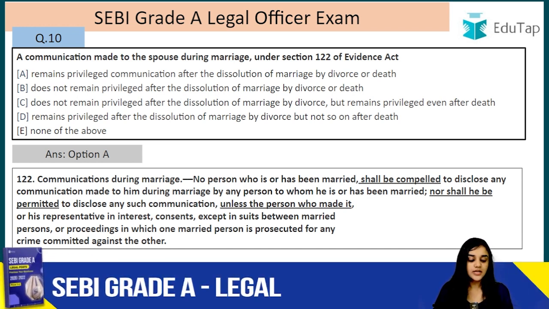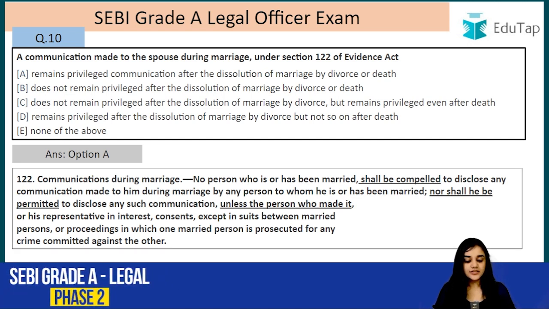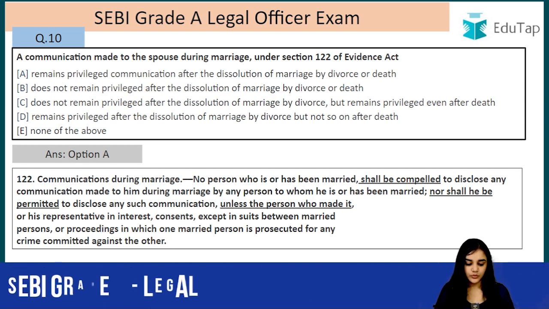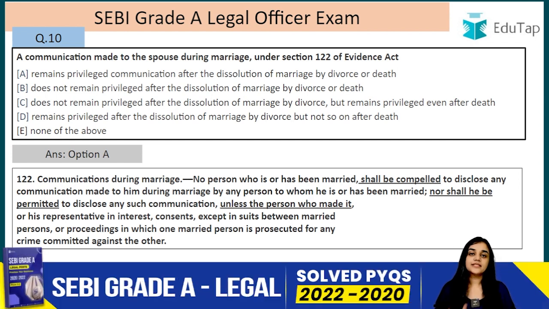So no person who is or has been married shall be compelled to disclose any communication made to him during marriage by any person to whom he is or has been married, nor shall he be permitted to disclose any such communication unless the person who made it or his representatives in interest consents, except in the suit between the married persons or proceedings in which one married person is prosecuted for any crime committed against the other. Let's understand this section with the help of an example, right?